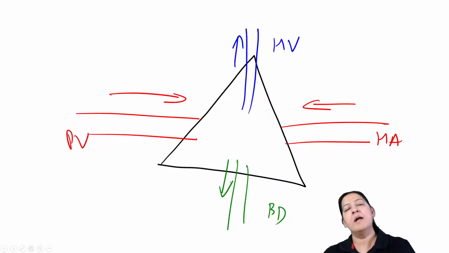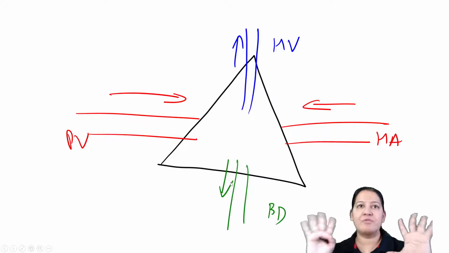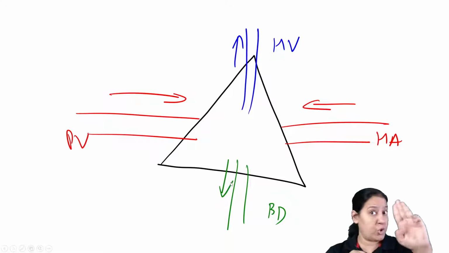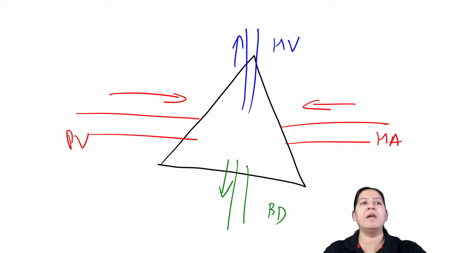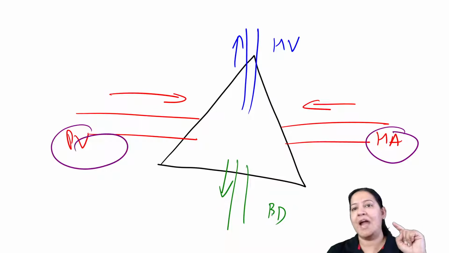Go into the duodenum via bile duct. See, two arrows are coming, two are leaving. Out of these four, three are the best friends. Who are the three best friends? The best friends are hepatic artery, portal vein, and bile duct.